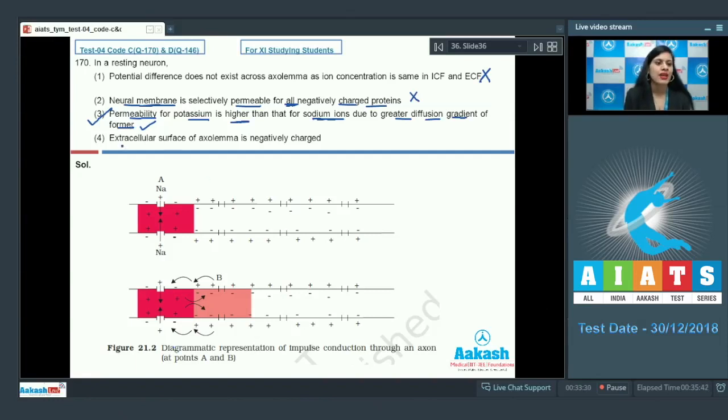The last statement given is extracellular surface of axolemma is negatively charged, and this is an incorrect statement. As you can see here, this is axolemma in which the extracellular surface of axolemma is positively charged and not negatively charged. It is the inner side of the axolemma which is negatively charged. So the correct answer to this question is option number 3. Let's discuss our next question.